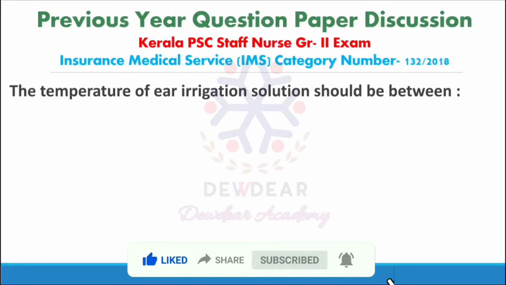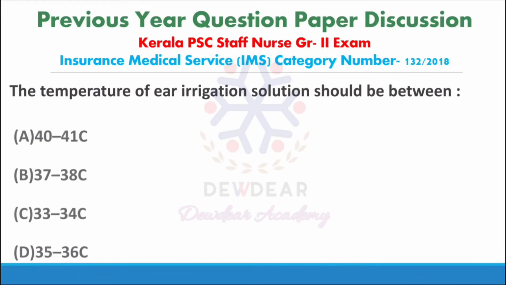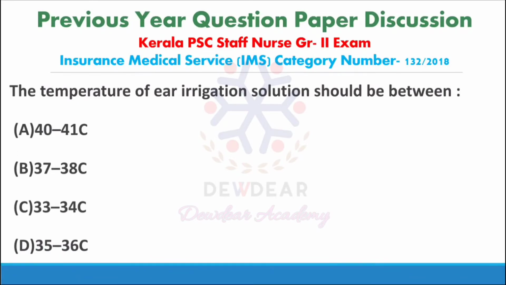Next question. The temperature of ear irrigation should be between, options 40 to 41 degrees Celsius, 37 to 38 degrees Celsius, 33 to 34 degrees Celsius, 35 to 36 degrees Celsius. Correct answer is 37 to 38 degrees Celsius.